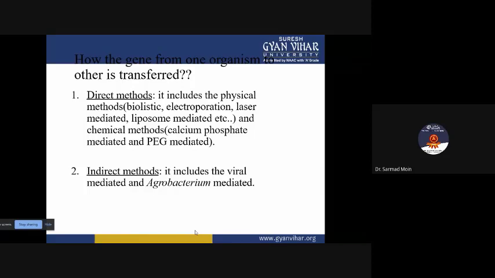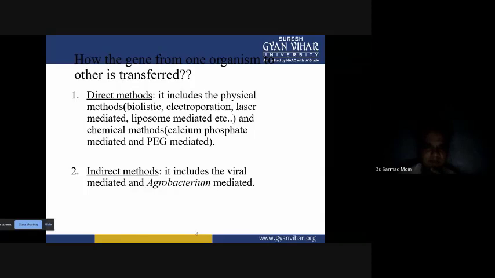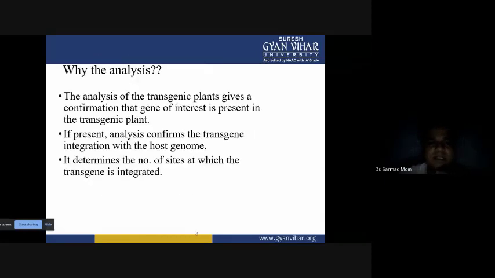Then in the indirect method, we are using vectors, and we are inserting our gene of interest into the vector. Then the vector is able to transfer the gene of interest into the plant. So an example is Agrobacterium mediated gene transfer.